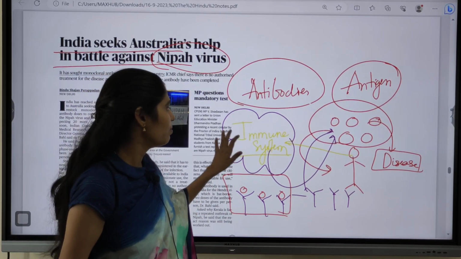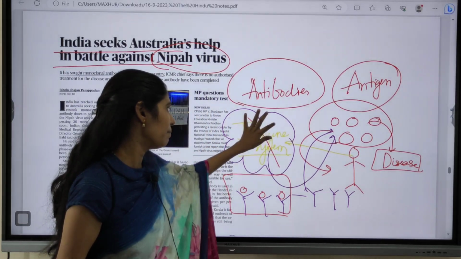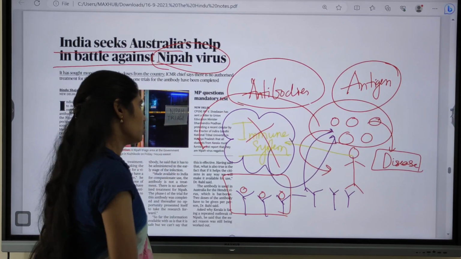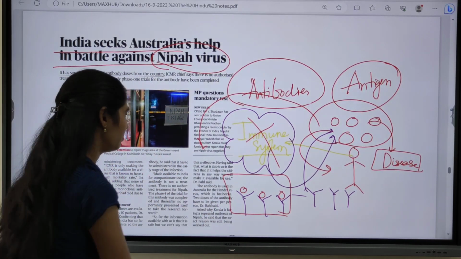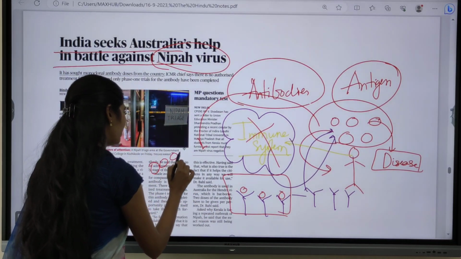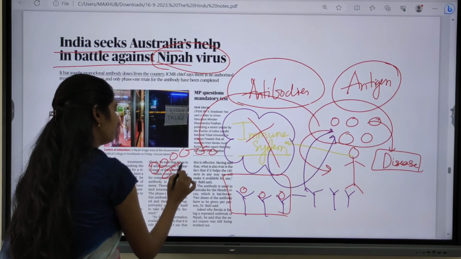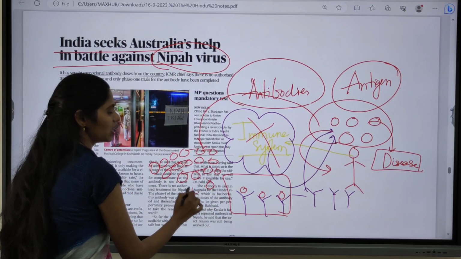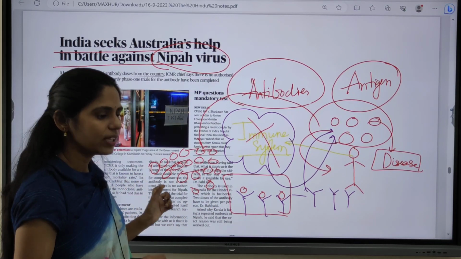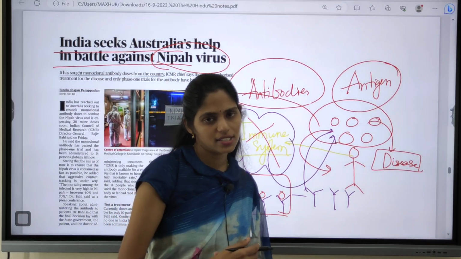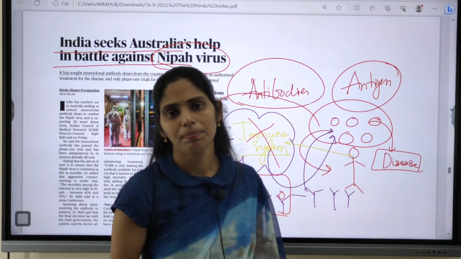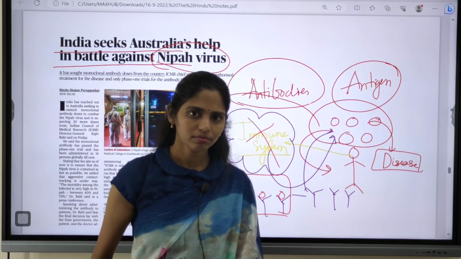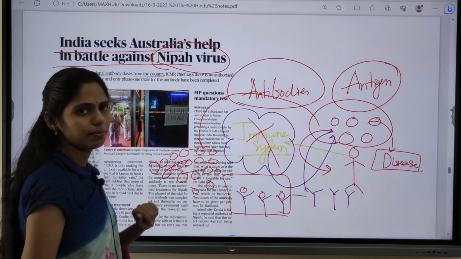If our immune system fails, what happens? The antigens will replicate in the body and they will move freely in the blood and reach each and every body part, so that it leads to damage to our cells and that leads to the pathology or disease condition in humans. Is it clear? So this is the mechanism.